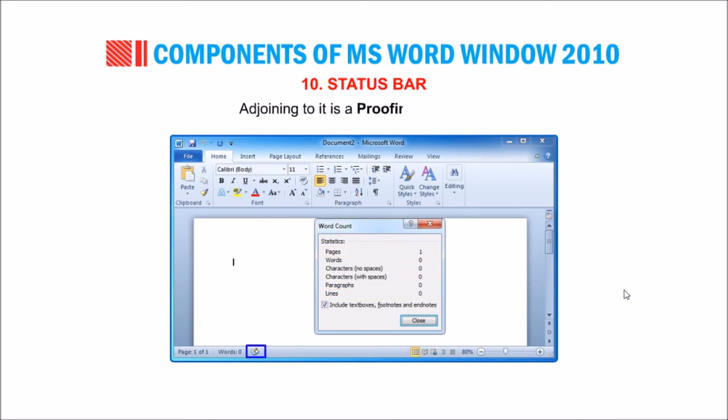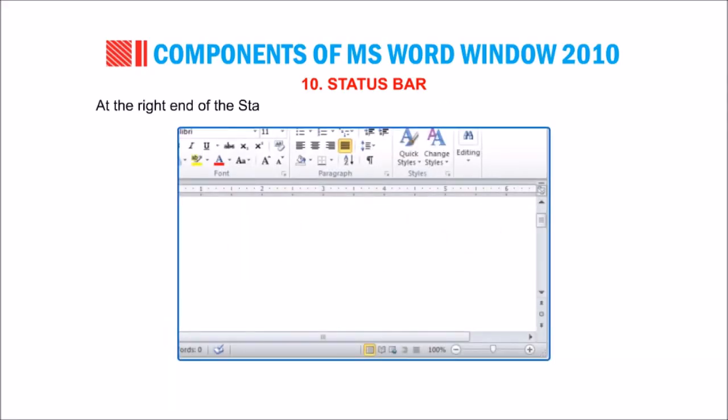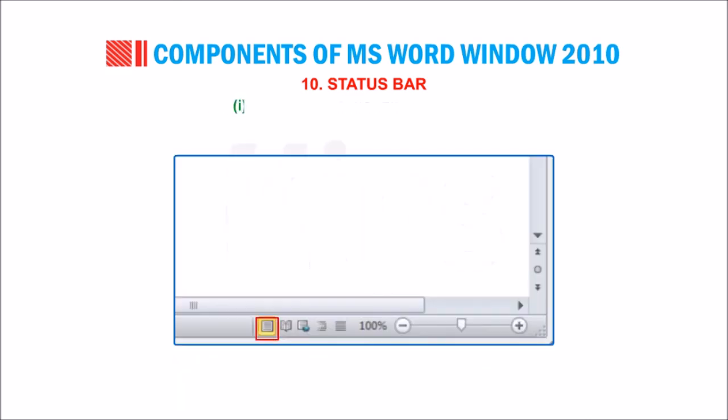Adjoining to it is a proofing error icon. Clicking on it will highlight the errors. At the right end of the status bar, you will find the view buttons and zoom slide bar. It is quite easy to change the view of your document. Let us try.